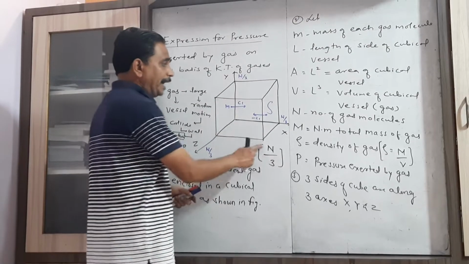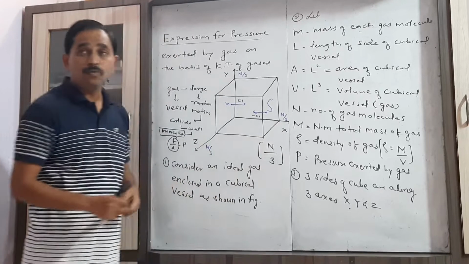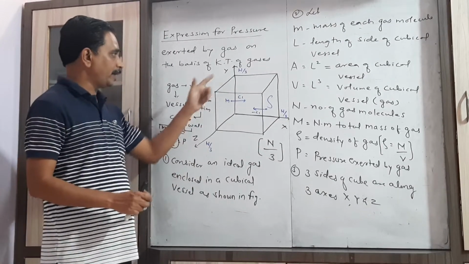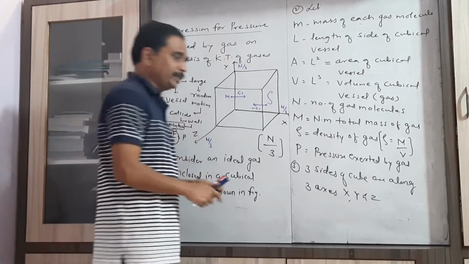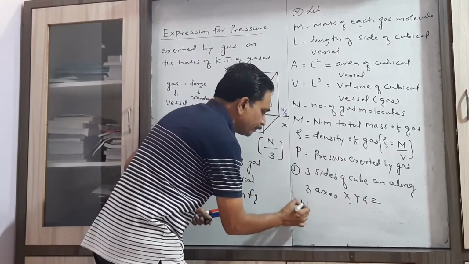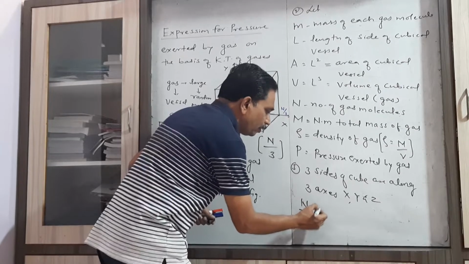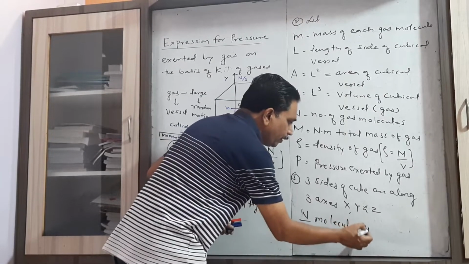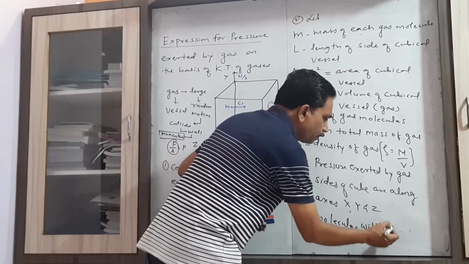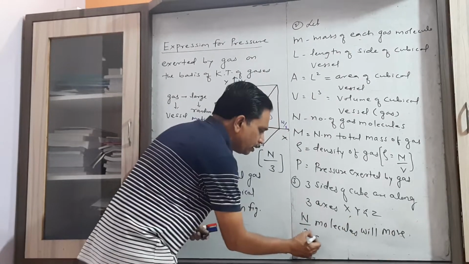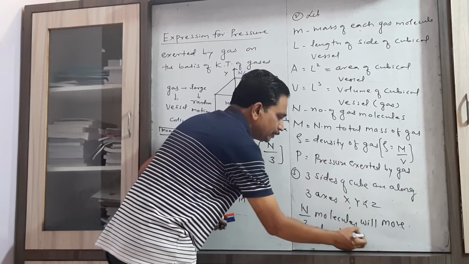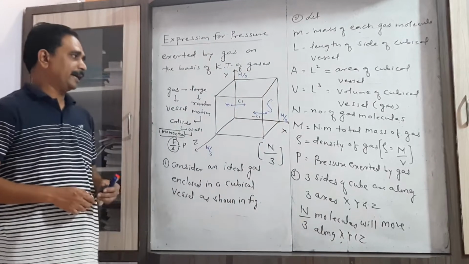So N by 3 molecules will move along each axis: along the x-axis, along the y-axis and along the z-axis.